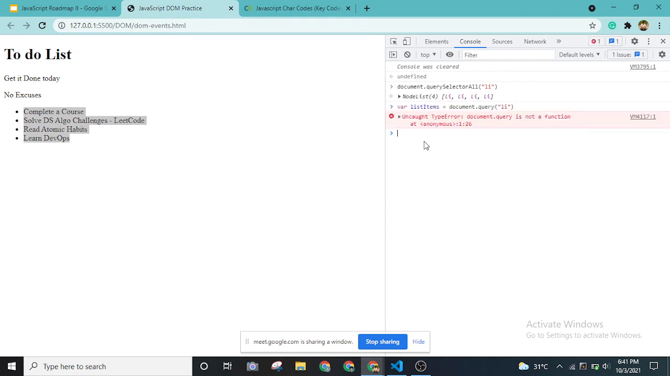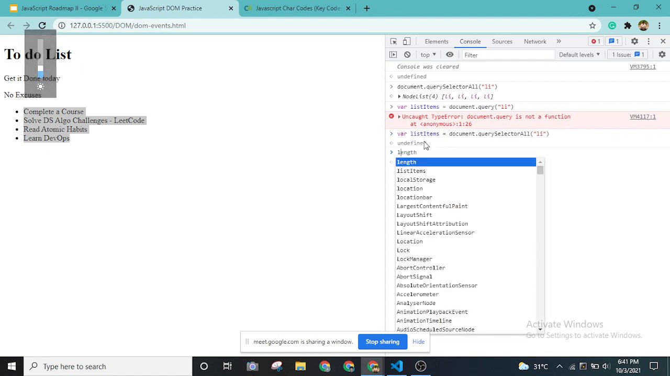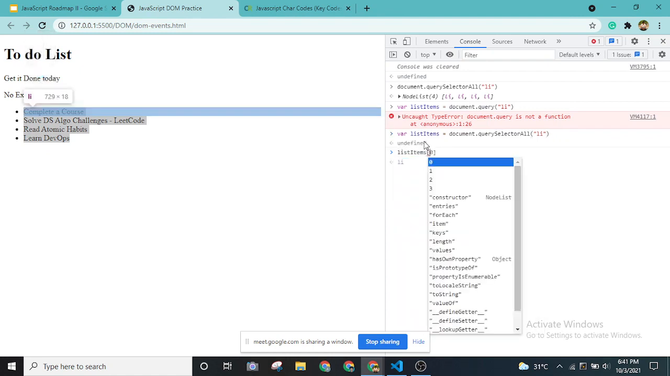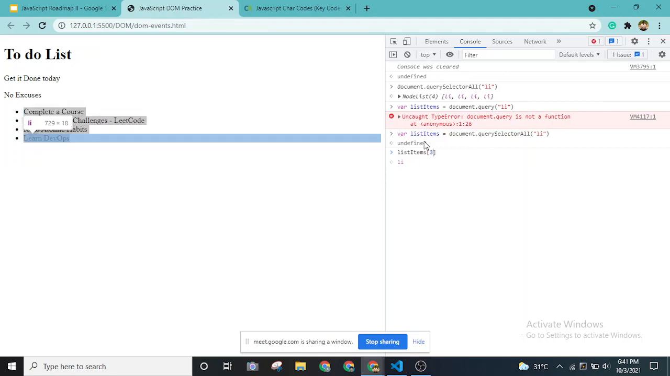As you can see, I didn't do querySelectorAll, my mistake. Okay, and let's say I access the third element. What is the third index? It will be the last value, right? So if I get that, as you can see, we got the last element itself.